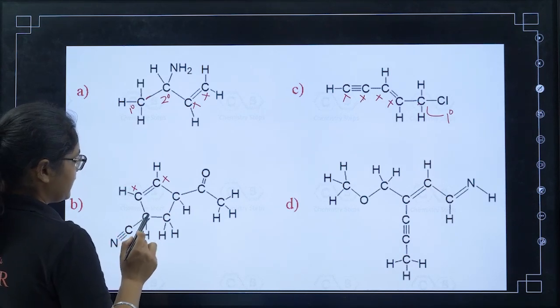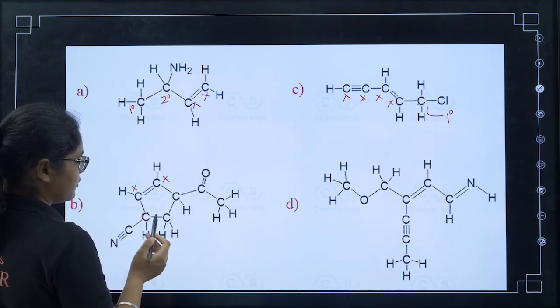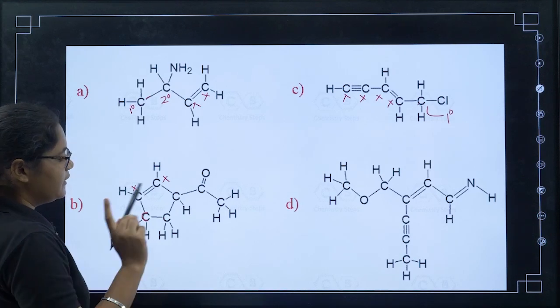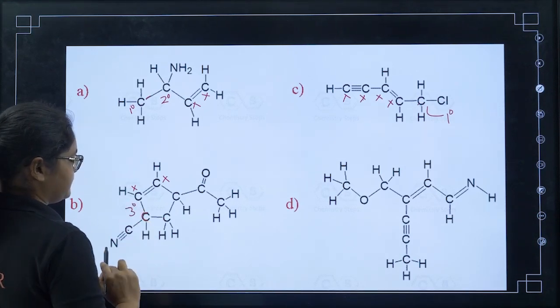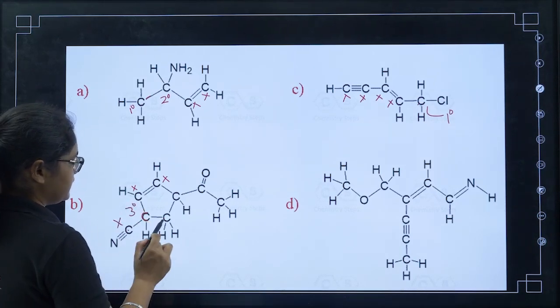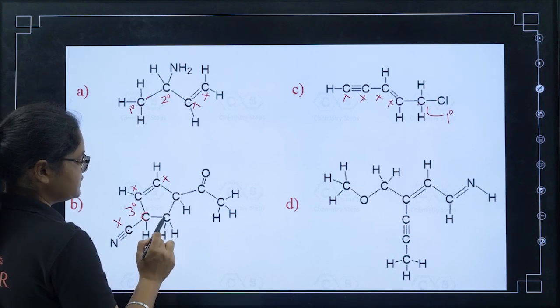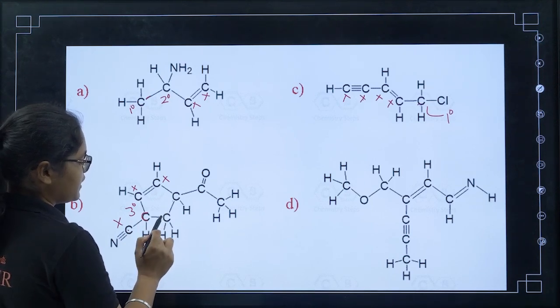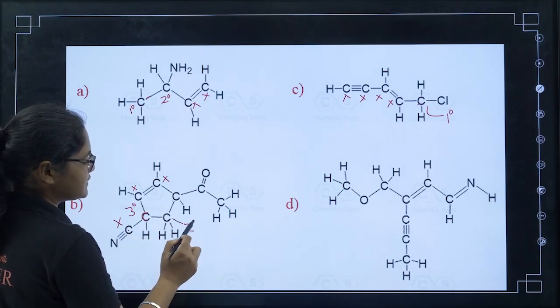4 sigma bonds. Now you see, this carbon is attached to how many carbons? 1, 2 and 3. 3 carbons, so it is tertiary. This next carbon is also having 4 sigma bonds, but how many carbons is it attached to? 1 and 2, so this carbon is secondary.